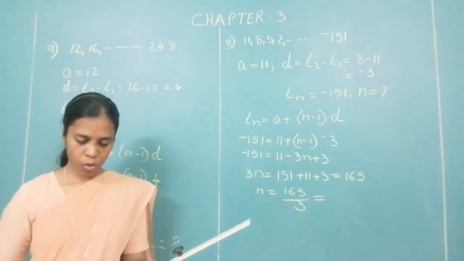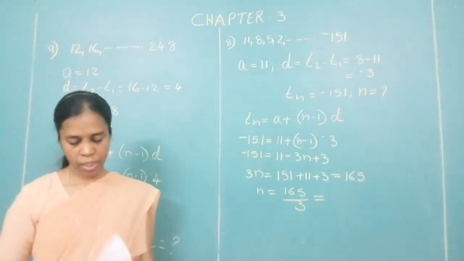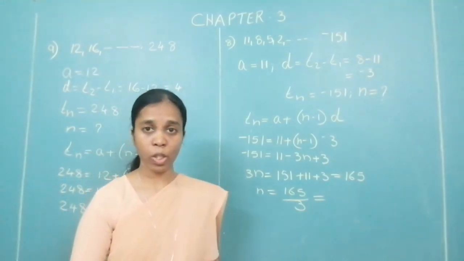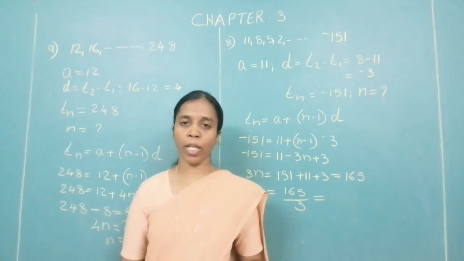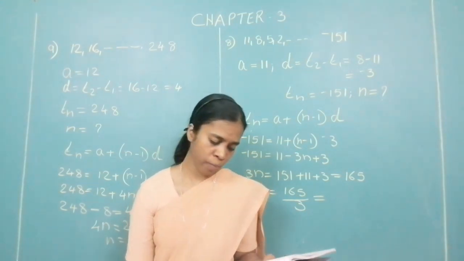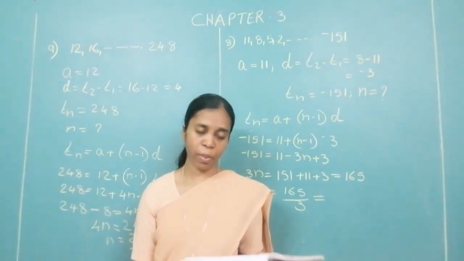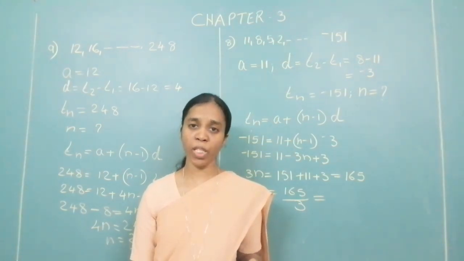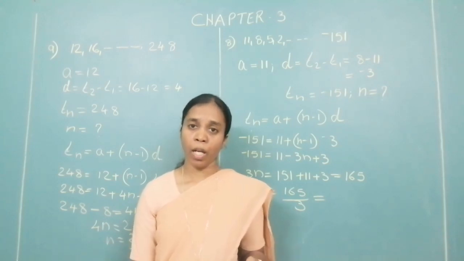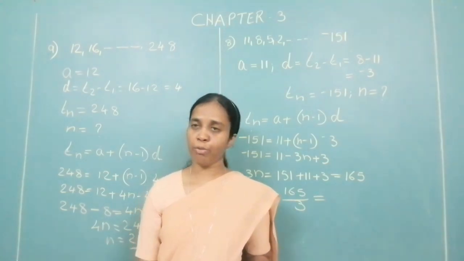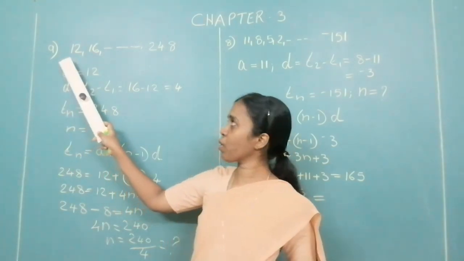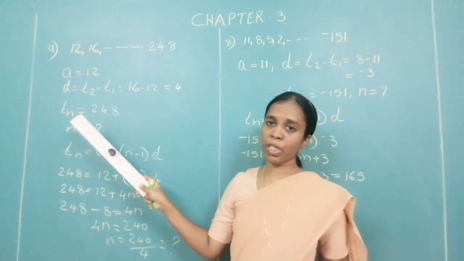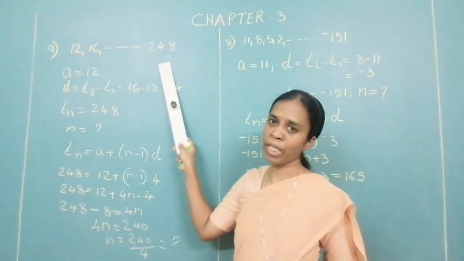Okay. Question number 9. In the natural numbers from 10 to 250, so 10, 11, 12, 13, 14, it goes on. How many are divisible by 4? So your D is 4. Which is the first natural number after 10 which is divisible by 4, that is 12. So you have 12, 16 up to how many? 250. So which is the last number which is divisible by 4, you will get 248.